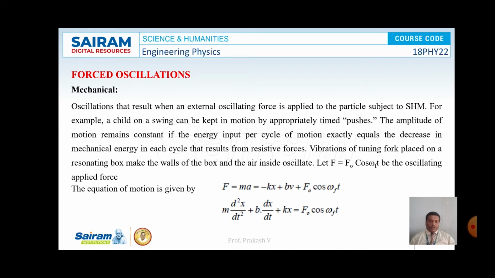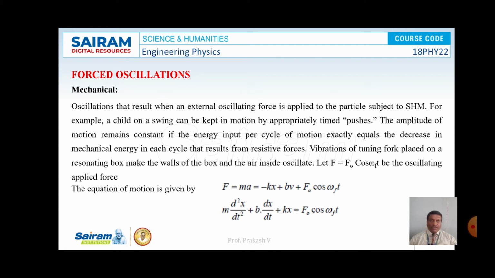When a body of mass m is executing vibrations with an external periodic force, that is F sine Pt, P is the angular frequency of the external force. The damping force acting upon the body is written as minus R into dx by dt, along with the restoring force, that is minus kx. The resultant force can be written as minus R into dx by dt minus kx plus F into sine Pt.